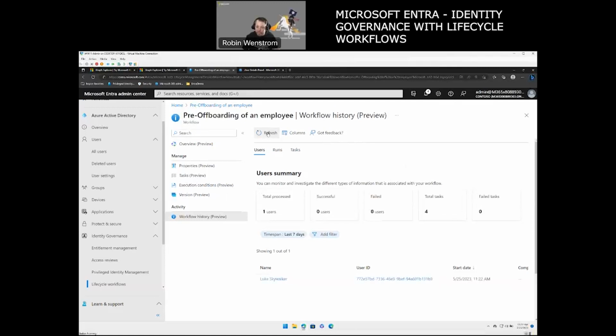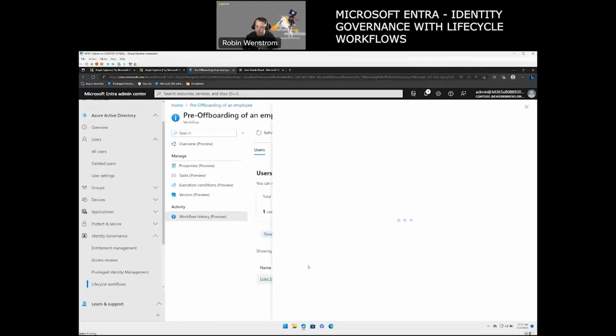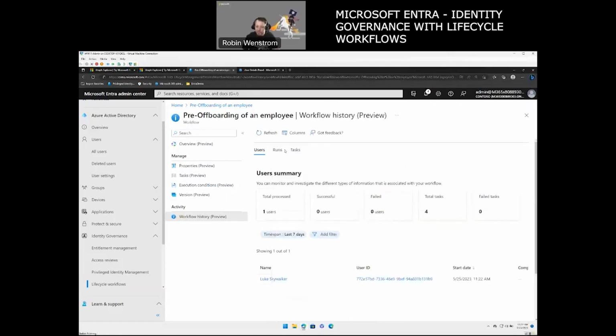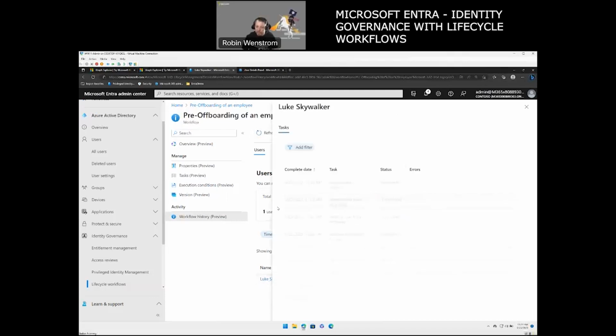Now, I imagine it may be a little bit tricky on, I see it worked as well. So remove all the users from groups, disable user account, remove all the teams, remove all the licenses. Let's see if it will do that as well. So we're updating that again. It seems to be successful. There we go. So now let's have a look at that.